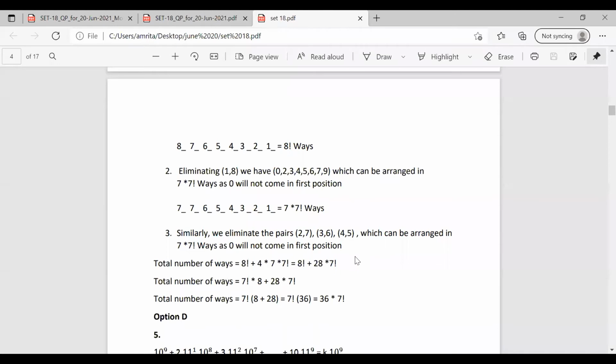So the total number of ways is the sum of all the individual ones. So it is equal to 8 factorial plus all these 4 combinations, which have 7 into 7 factorial. So the total number of ways of arrangement is 8 factorial plus 4 into 7 into 7 factorial.